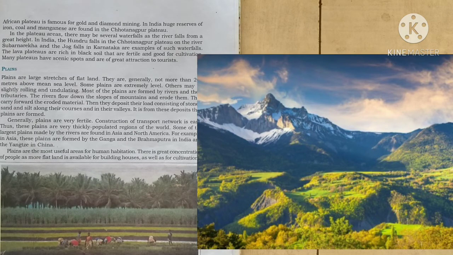Once the river reaches the plains, it gets wider. Since the same amount of water is now flowing through a wider area and shallow slope, it automatically loses its speed. The river starts depositing the soil and particles it brought from the higher reaches, which are left behind as alluvial deposits in the plain.